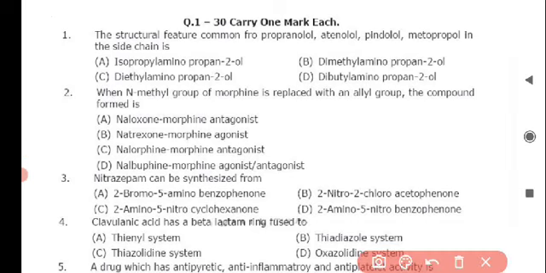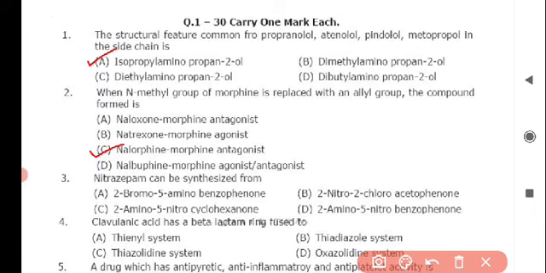So the first question is the structural feature common from propranolol, atenolol, pindolol, metoprolol in the side chain is. So the correct answer is option A, isopropyl amino propane 2-ol. Next question is when N-methyl group of morphine is replaced with an allyl group, the compound formed is. So the correct answer is option C, nalorphine, morphine antagonist.